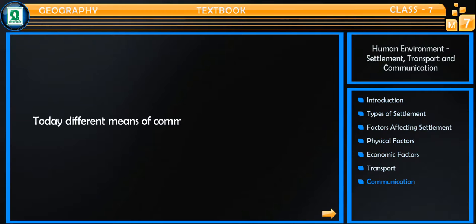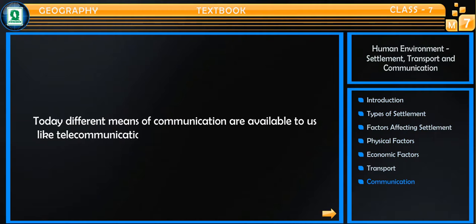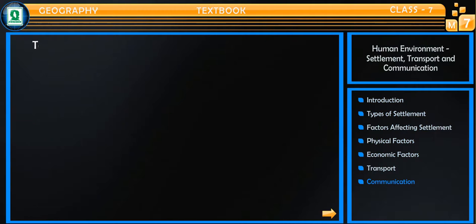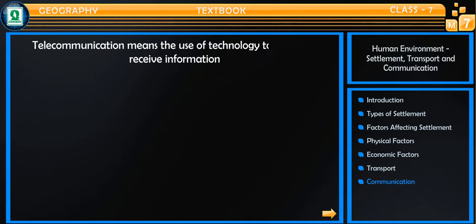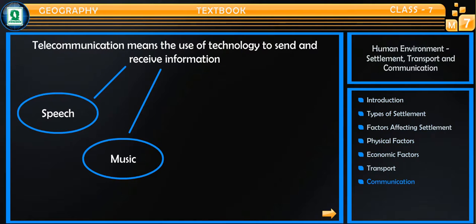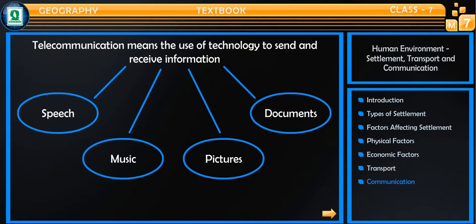Today, different means of communication are available to us, like telecommunication, means of mass communication, etc. Telecommunication means the use of technology to send and receive information such as speech, music, pictures, and documents over long distances.